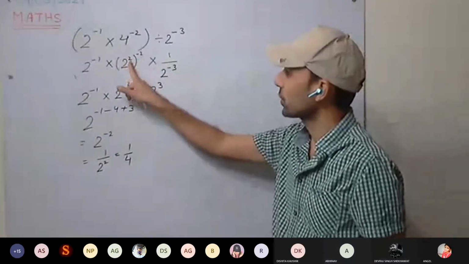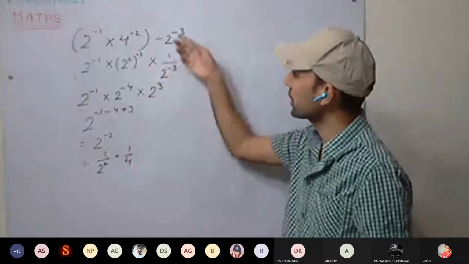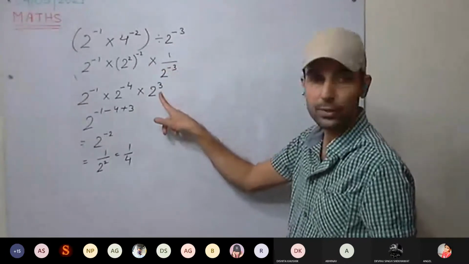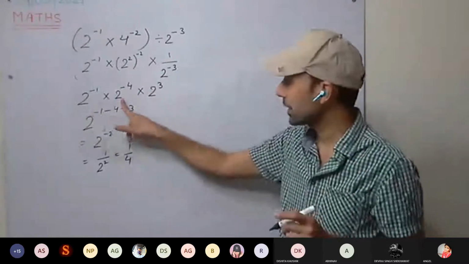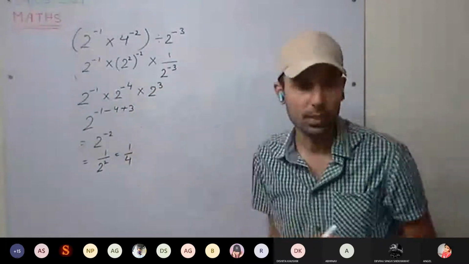So 4 we can write as 2 square, 2 raised to power minus 4. And here, divide becomes multiplication, we have to take the reciprocal. Negative again, reciprocal, 2 cube. And now since the base is the same, always remember, when the base is the same we can add the powers. Okay, add and we solve.